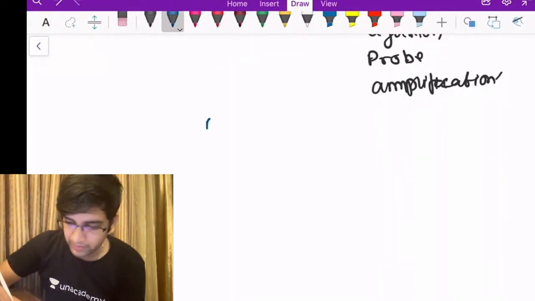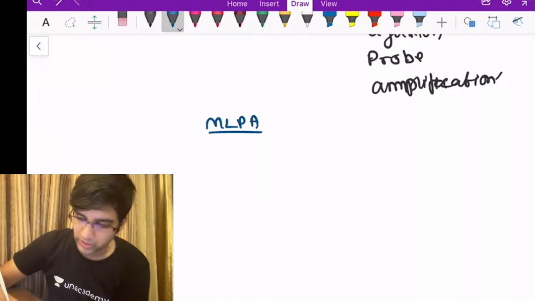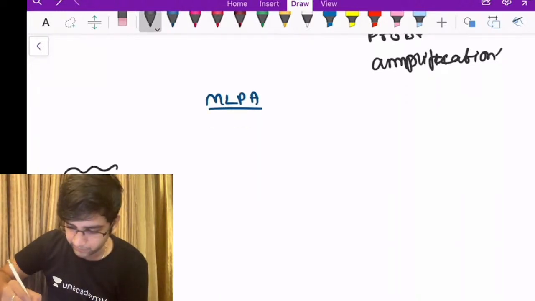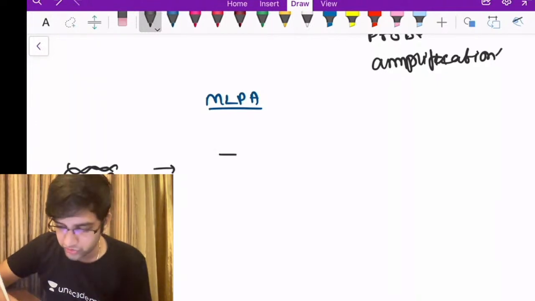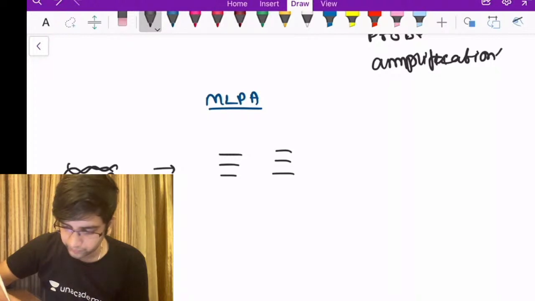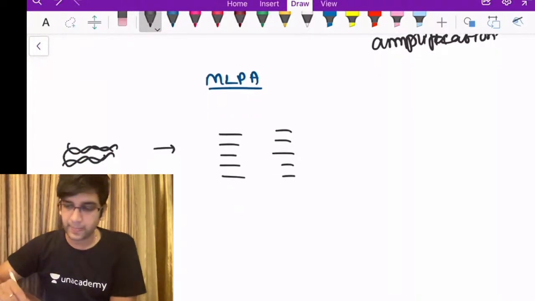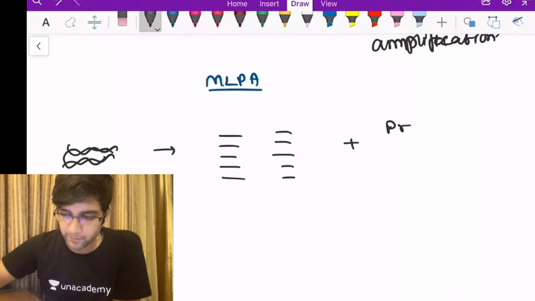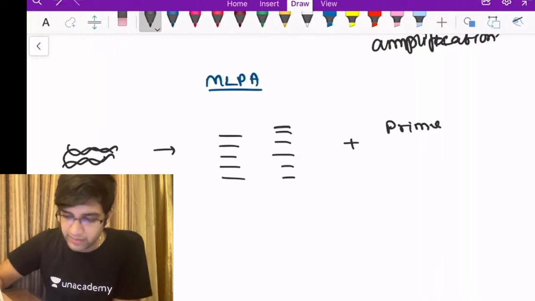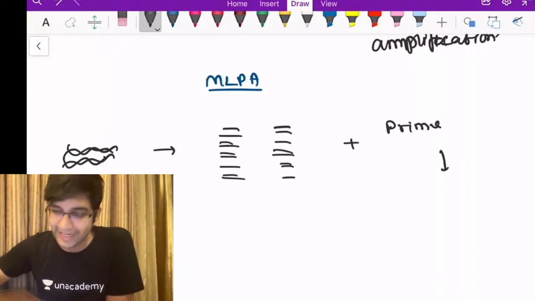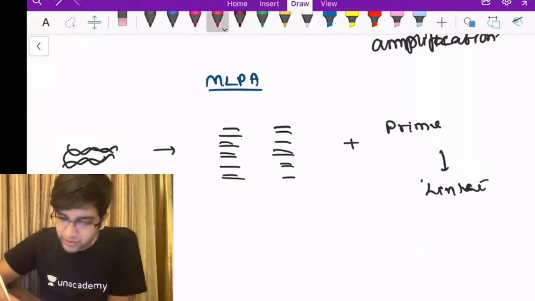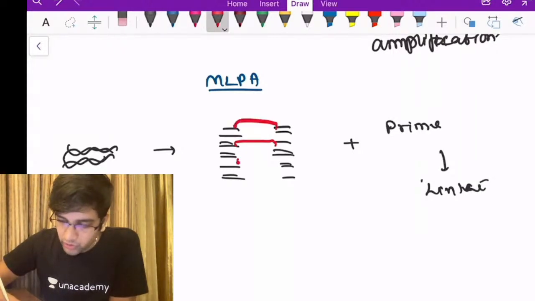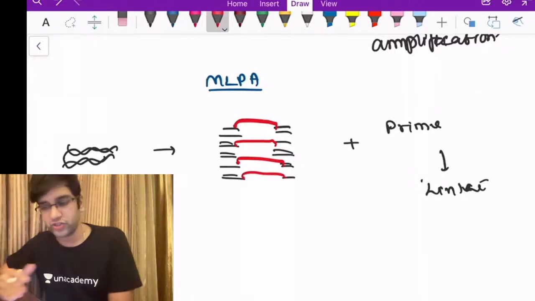So what is MLPA based on and how is it done? First I'll take the patient's DNA, and it is broken into multiple single stranded pieces, right? To this I'm going to add the primer. What the primer does is it will be complementary to it, whatever the base pairs are. Then I'll have a linker DNA which is going to just bind to these. It's going to bind because I know which point I cut them.